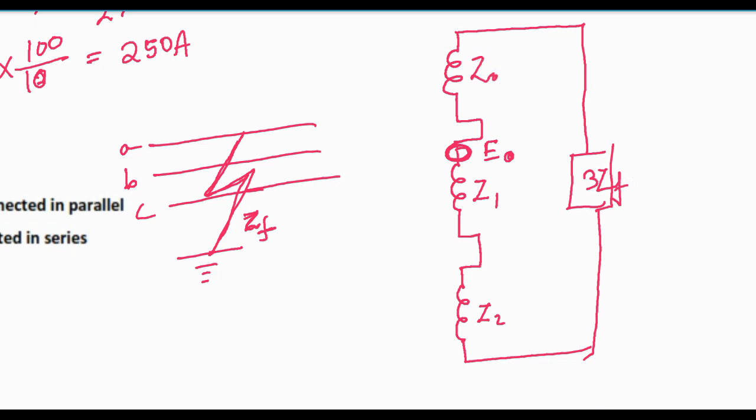That means Z0 is zero sequence reactance. This Z1 is positive sequence, this one is the voltage source, and this one is the